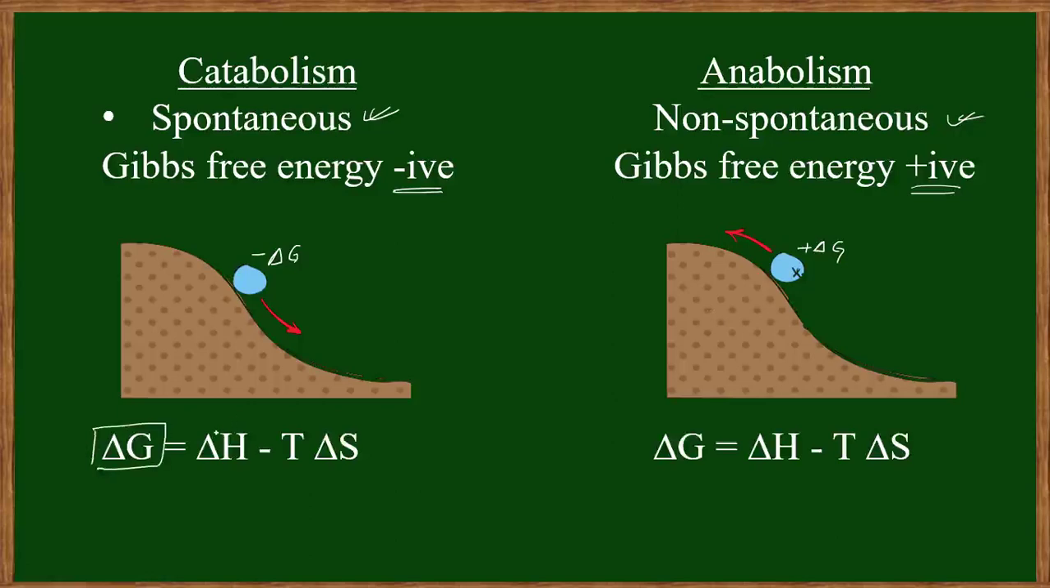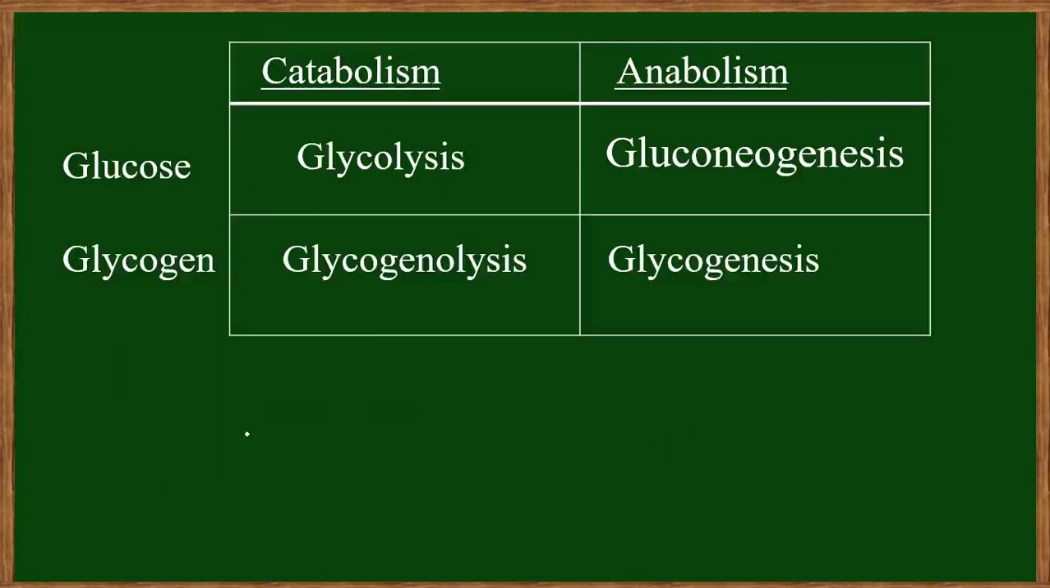Delta G is equal to delta H, enthalpy, minus temperature times delta S, entropy. Okay, so with the help of enthalpy and entropy we can calculate delta G.